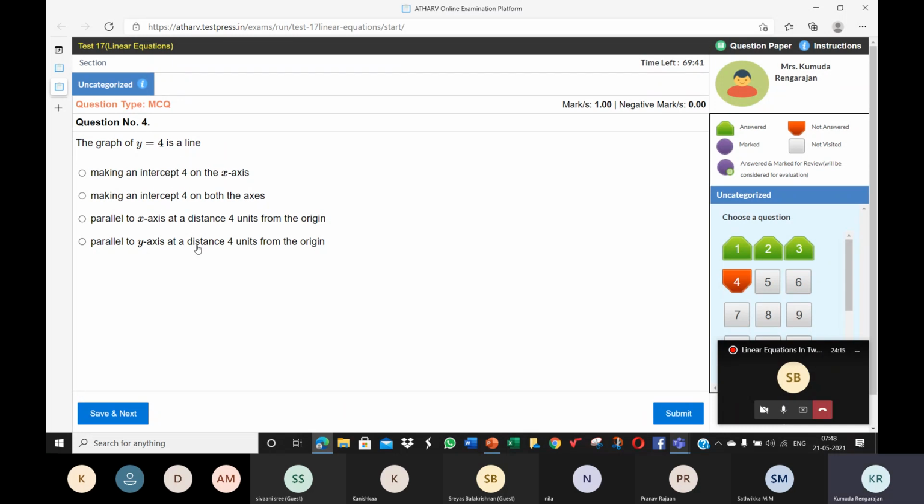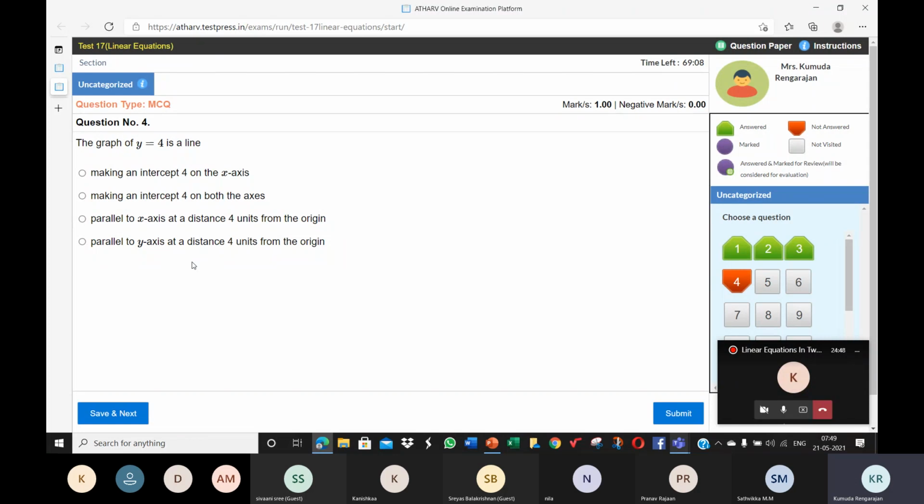Now tell me which is the correct option. Last one, ma'am. So the graph of y is equal to 4 will be parallel to the y-axis itself. Ma'am, first one, ma'am. Please make the graph roughly now.